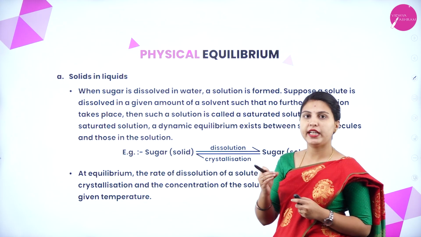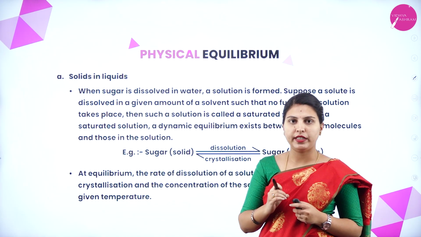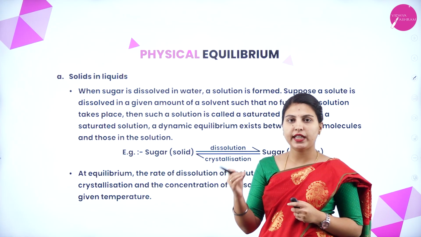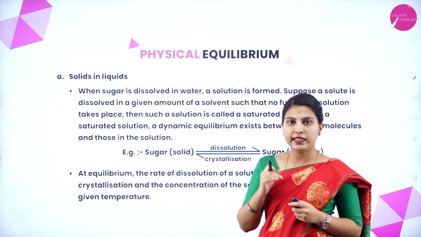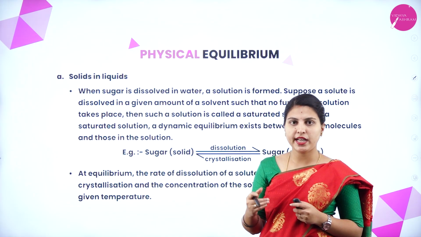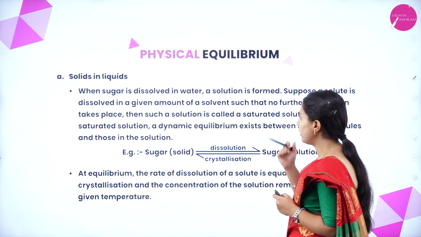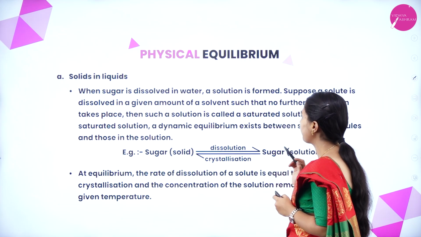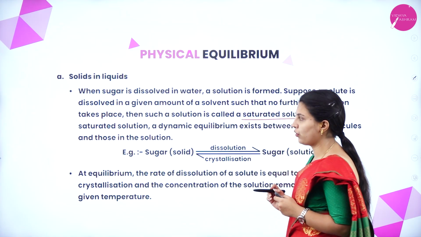We have taken some amount of sugar and a certain amount of solvent like water. Once it has completely dissolved in that water, no further dissolution will take place. To dissolve more, you have to add more solvent. That is what they are telling. Such a solution is called a saturated solution.